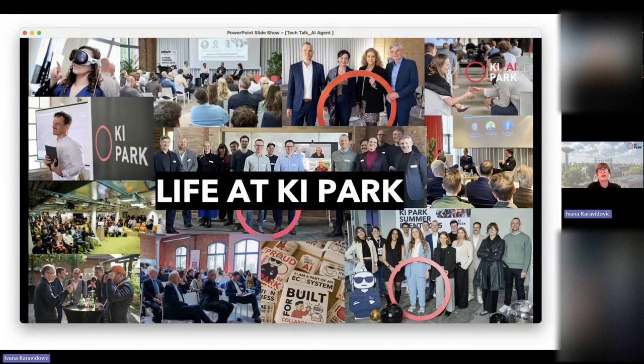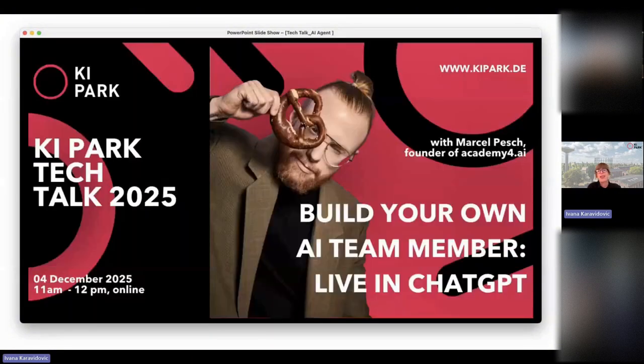Okay, so let's turn to today's topic. AI agents, of course, are quickly becoming a part of our everyday lives and our work, and they help us automate tasks, save time, and really focus on things that matter. By the end of the session, we are hoping that you will have a much clearer picture of how AI agents help you in your work and how you can actually set them up, how you can actually make AI agents work,